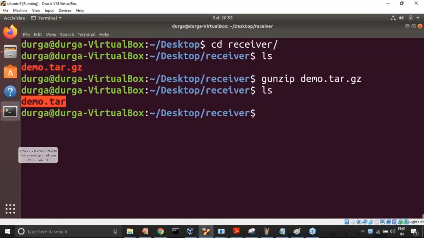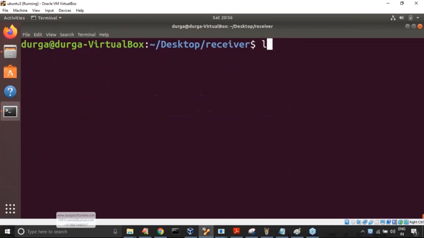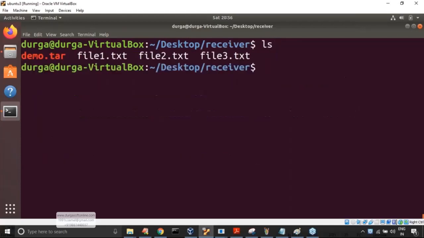Once you got the tar file, now I have to extract this tar file. Receiver uncompressed, now the original tar file is ready. Now he has to extract. What is the command? tar -xvf demo.tar. Okay, like now observe this. So all the three files came.